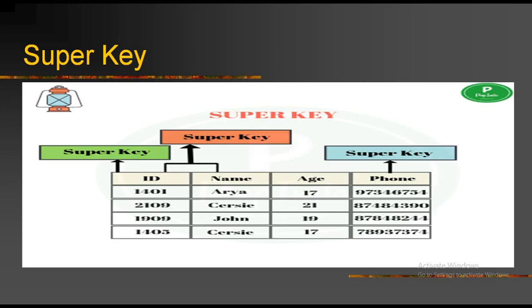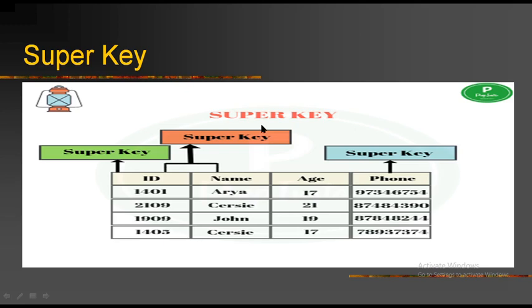Each super key is called a candidate key. See here, for this table I have set more than one super key for a single table. Each super key is known as a candidate key. A candidate key is selected from a set of super keys. From this we can select any one as a candidate key.